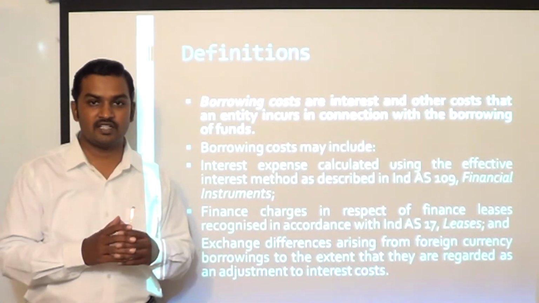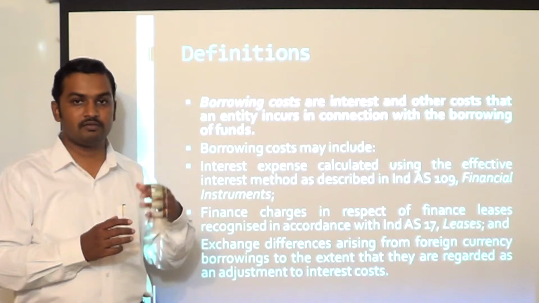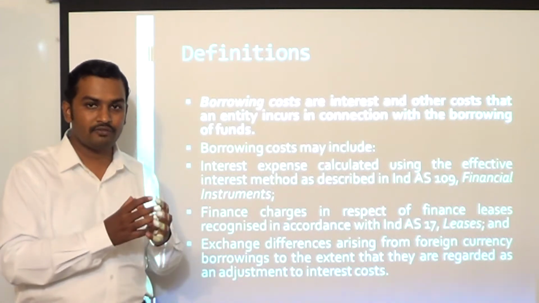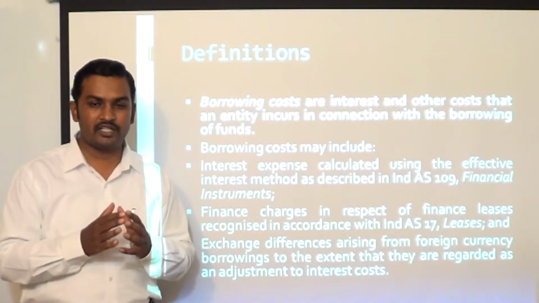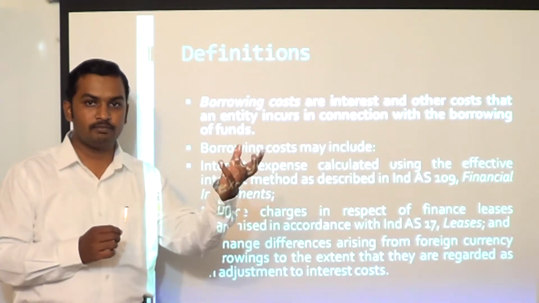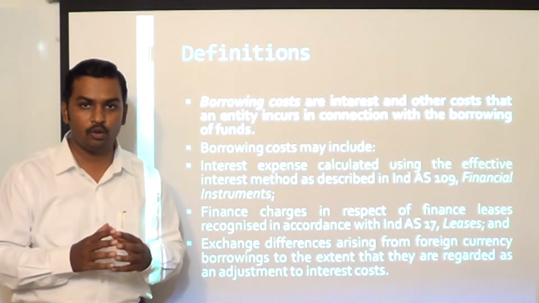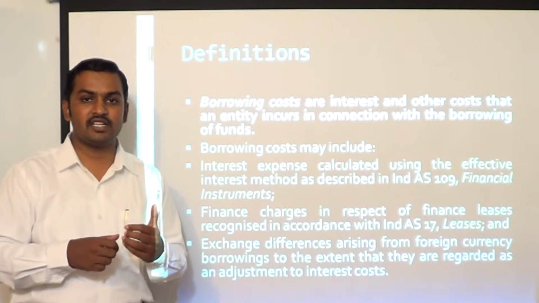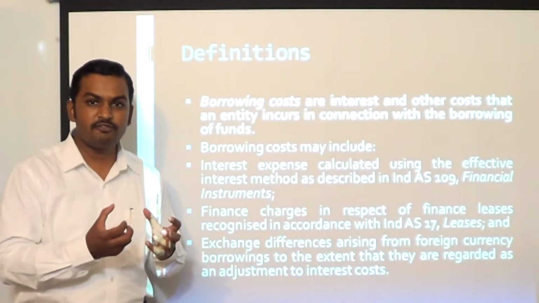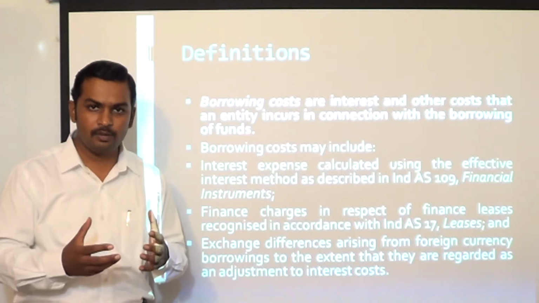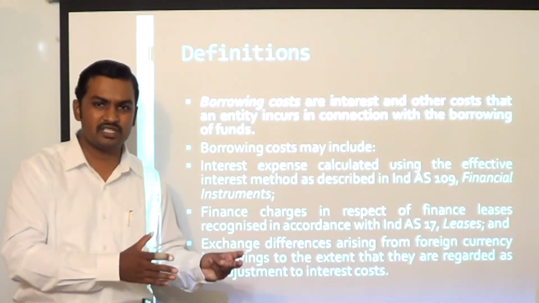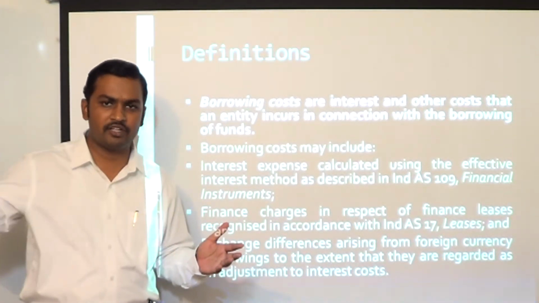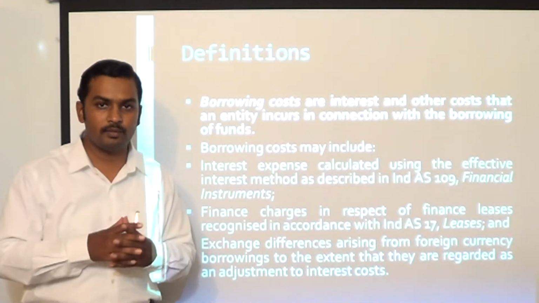Now what are these exchange differences? Let us say a business entity has taken a foreign currency loan. So if you have borrowed money in foreign currency, you have an advantage. The advantage is the foreign banks, the foreign financial institutions may be ready to lend money at very low rates of interest. In India, companies get loans at a rate of, let us say, 12 to 13%, or in the case of weak companies, banks will lend at a very high rate of interest. It is about 13, 14, 15% which the companies have to pay to the banks for taking a loan.